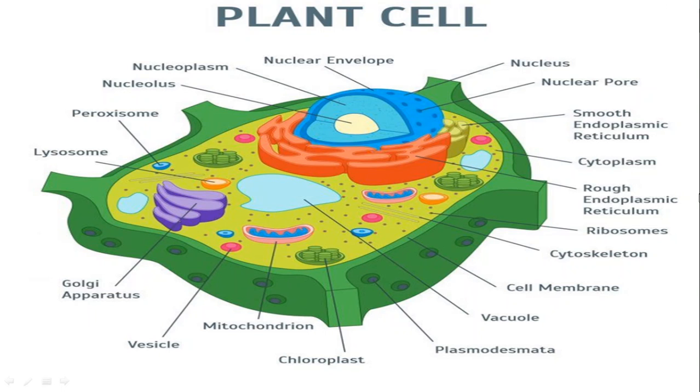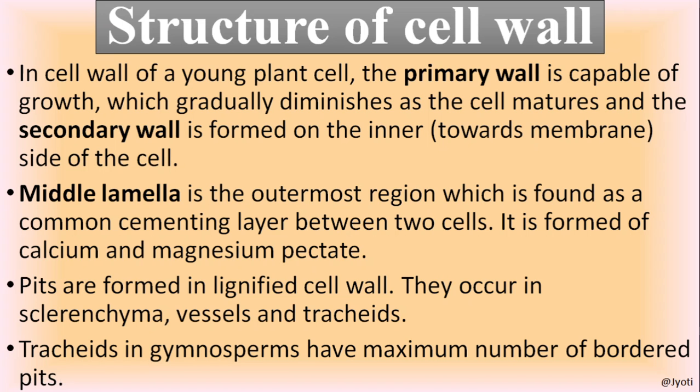Here you can see the picture of the plant cell which contains the cell wall. The green colored outer covering is the cell wall, which is present outside the cell membrane. Now let us discuss the structure of the cell wall in detail.